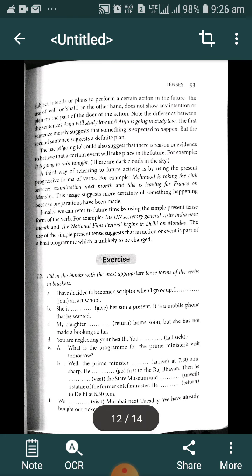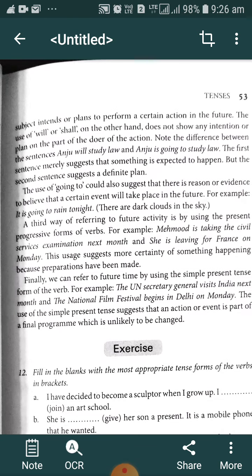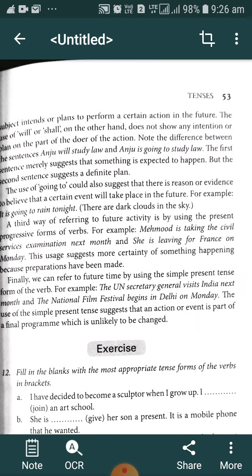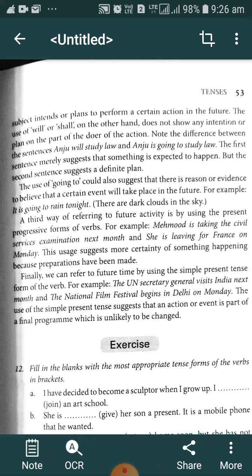There are other ways of referring to the future. The use of will or shall, on the other hand, does not show any intention or plan on the part of the doer of the action. Note the difference between the sentences Anju will study law and Anju is going to study law. The first sentence merely suggests that something is expected to happen, but the second sentence suggests a definite plan. This is the basic difference between the going to form and shall or will plus base form.